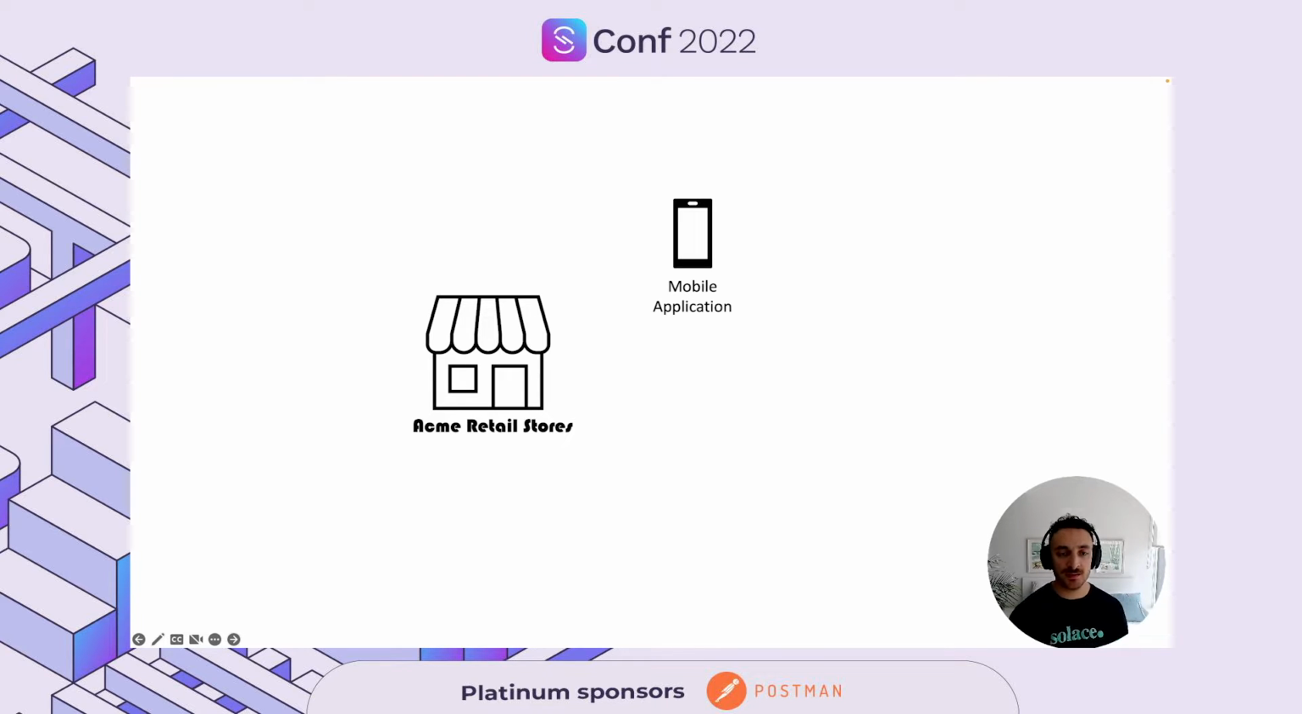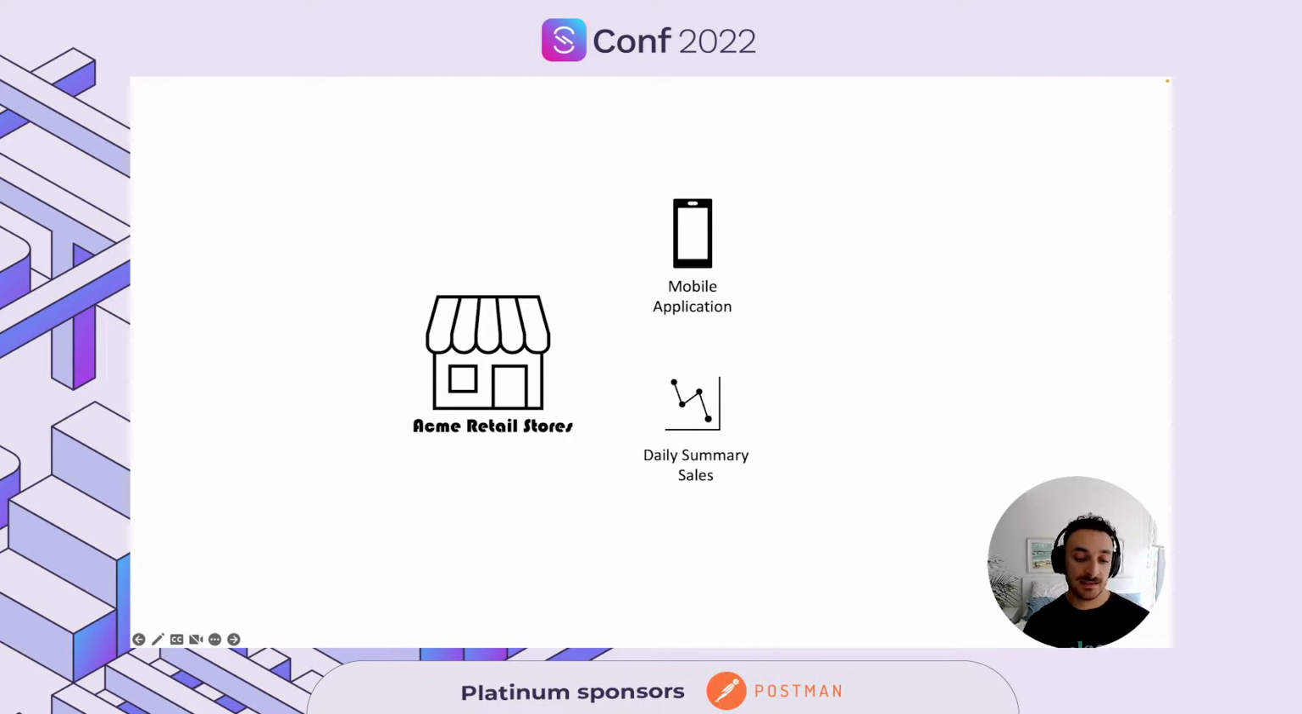For the components of this retail store, there is a mobile application, an innovative mobile application that lets customers purchase any order and any products in the store online. And this application gives customers real-time updates on their orders.